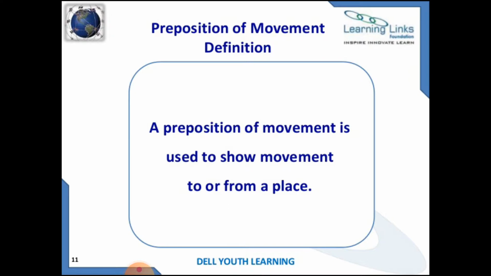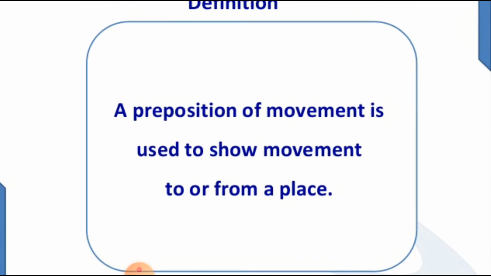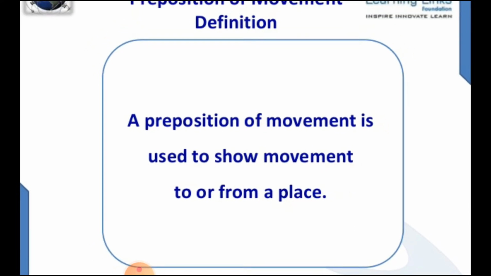Preposition of movement. Definition: a preposition of movement is used to show movement to or from a place. From is the beginning point and to is the destination point. He is going from Mumbai to Delhi. So Mumbai is the beginning place and Delhi is the destination. From and to.